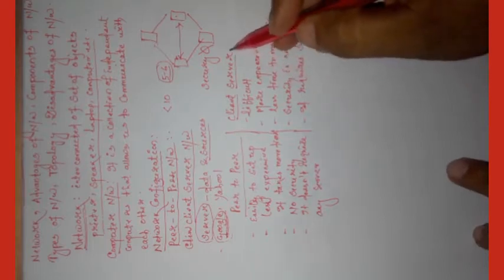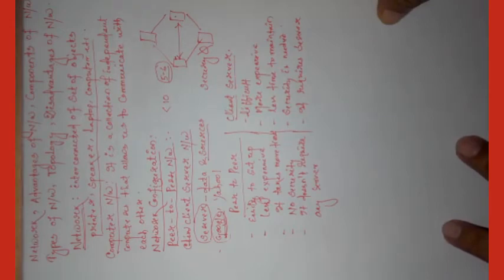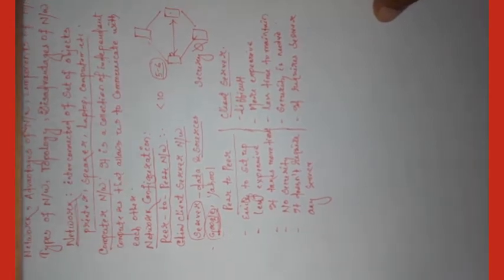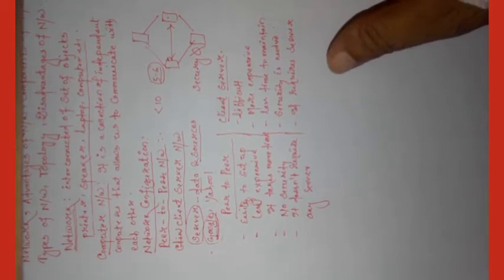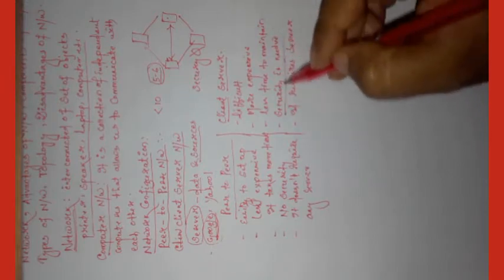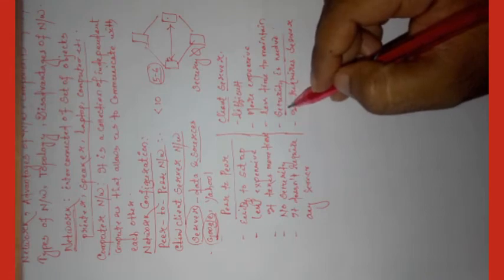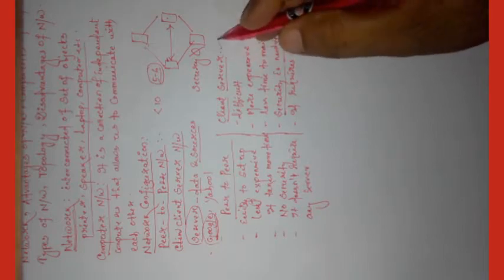Suppose in client server network, security is not needed. Suppose you make a money transaction on PhonePe. If security is not needed, your money will not be sent to the proper place. That means your money will be lost. That's why security is needed in client server network.